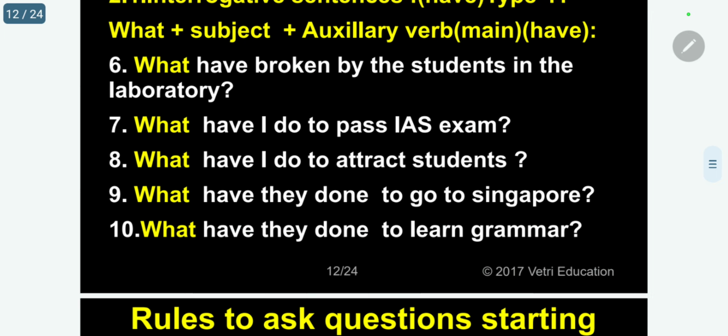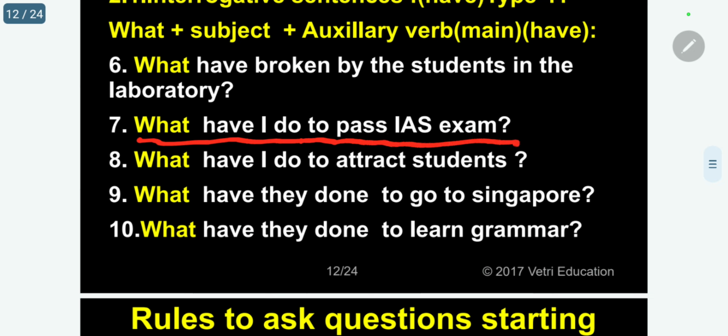My dear students, let me give a simple example. Anyhow, this I am going to discuss during the conversation, after completing the entire questions, the WH questions, then yes or no questions and the tag questions. Then I will discuss the conversation. There I will explain question as well as reply so you can understand. Here I can guide you for the single questions. Kindly follow. What have I do to pass IAS exam?